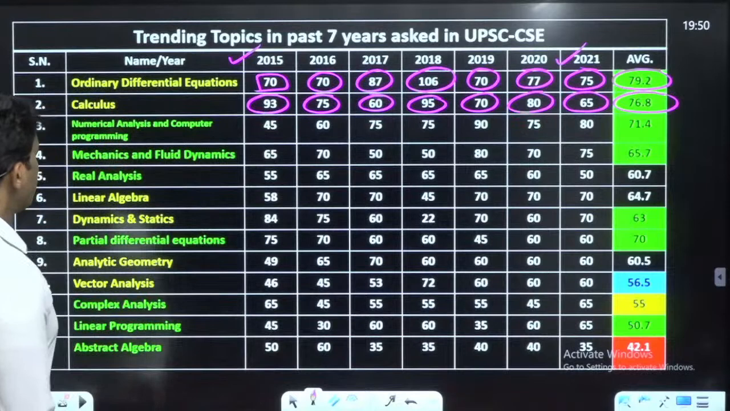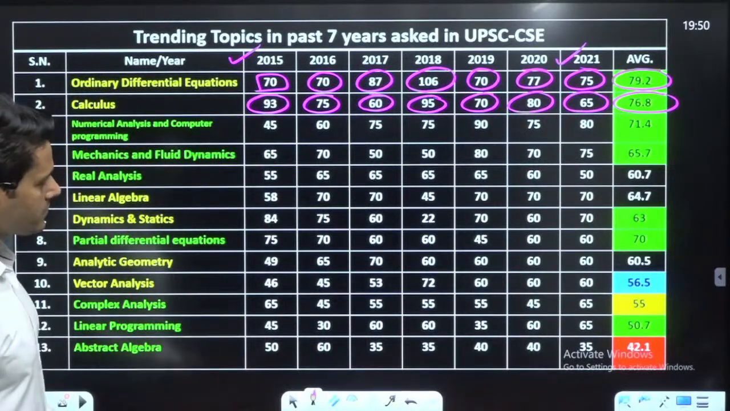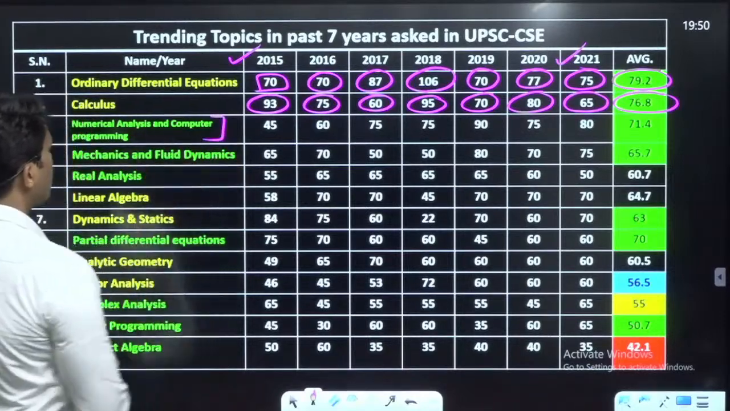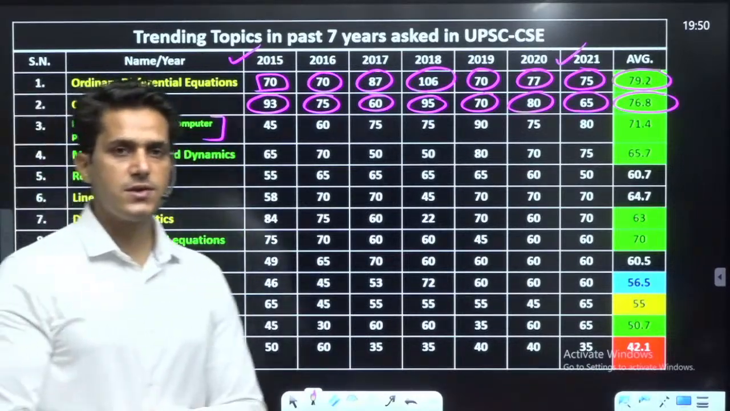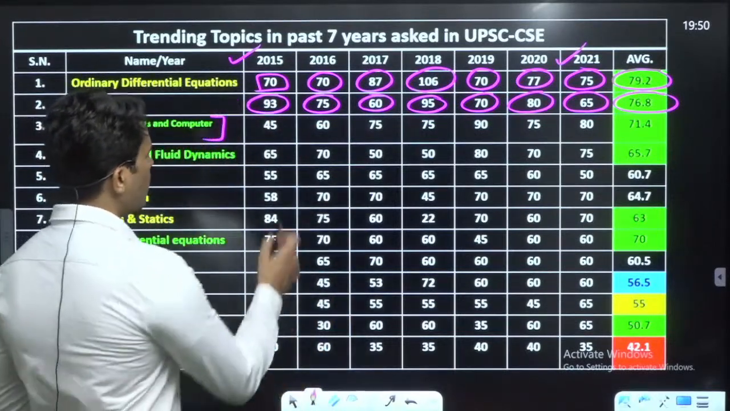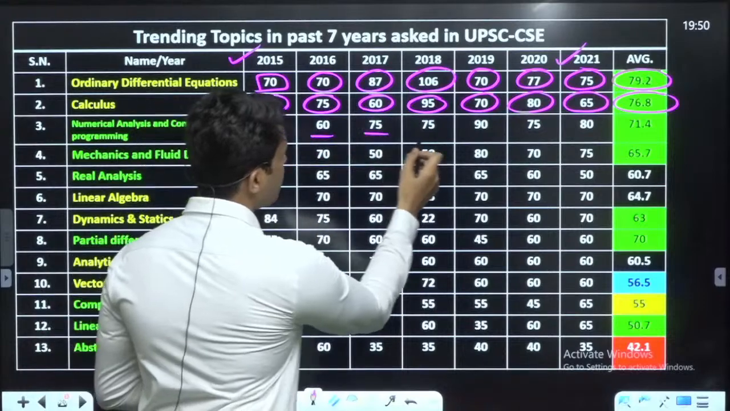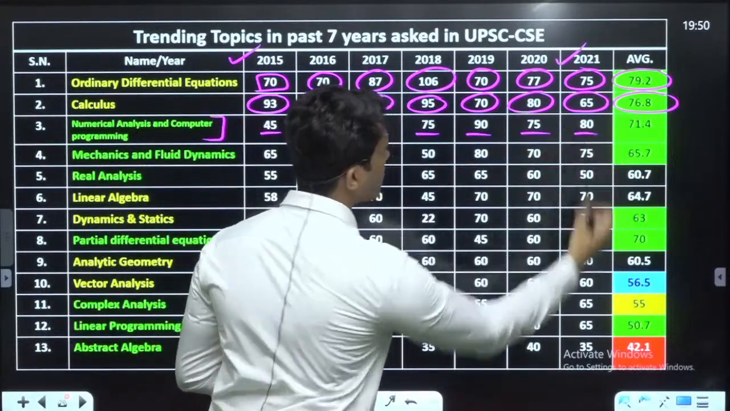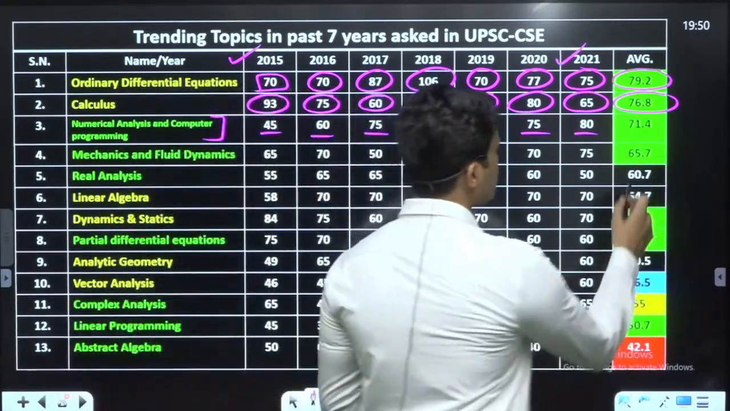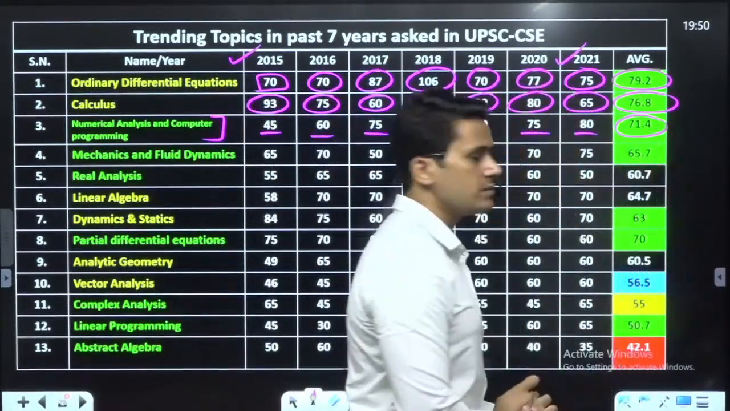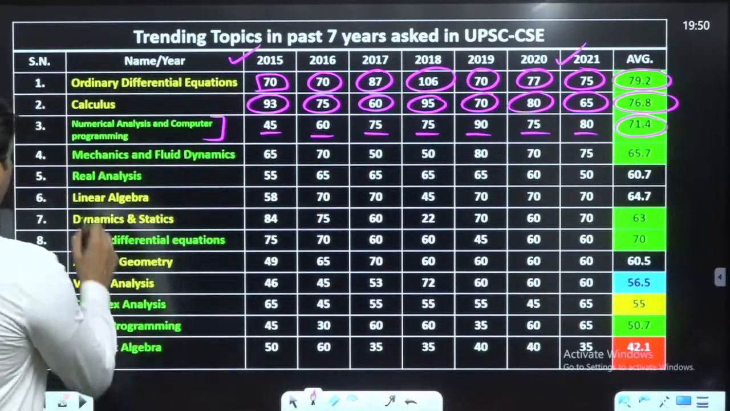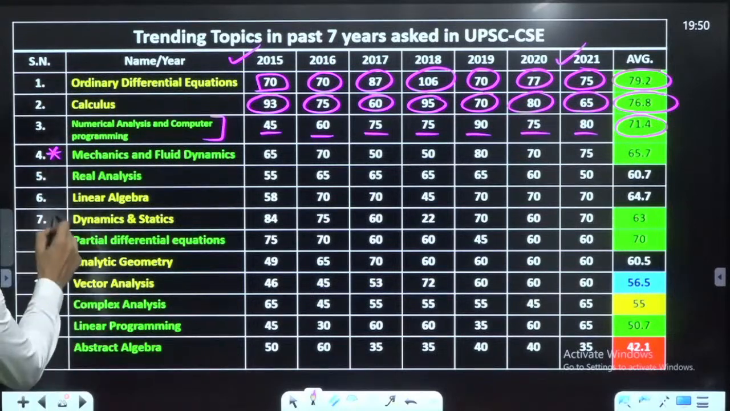And besides this, see here, numerical analysis and computer programming. Numerical analysis is a gift, very small topics, in which you can take 45, 60, 75, 75, 90, 75, 80, a regularly increasing trend, and it is approximately 71.4.